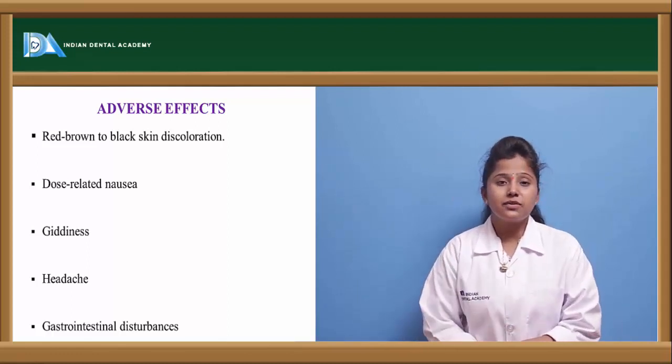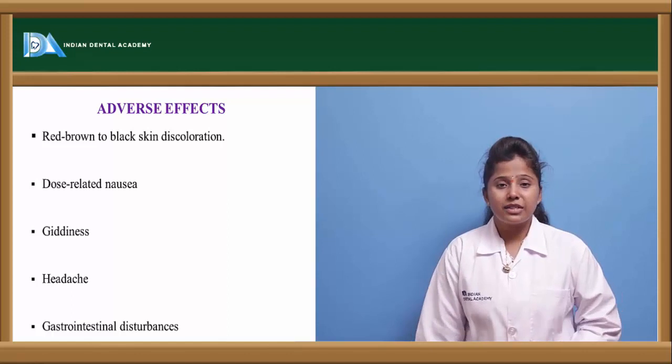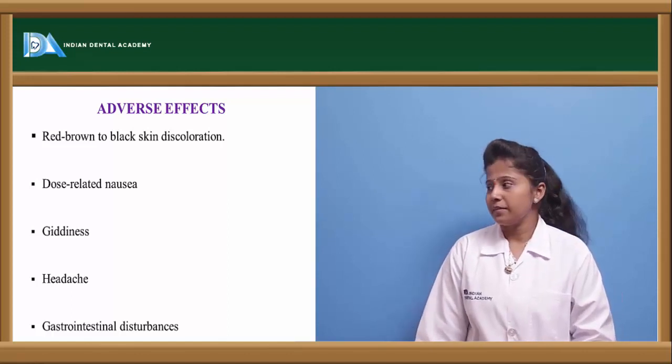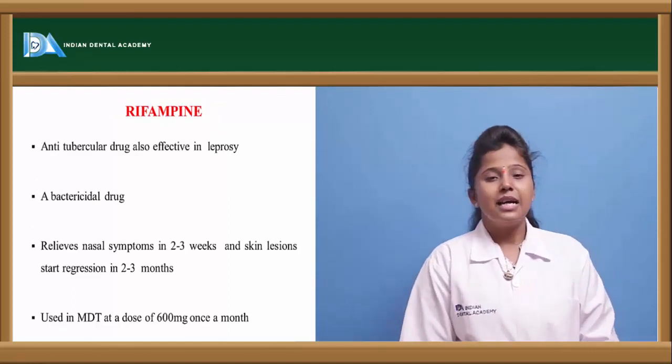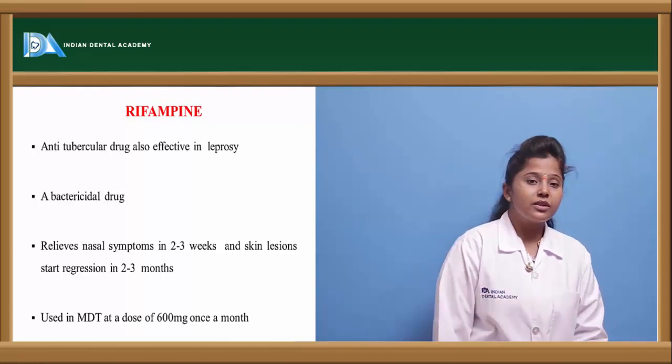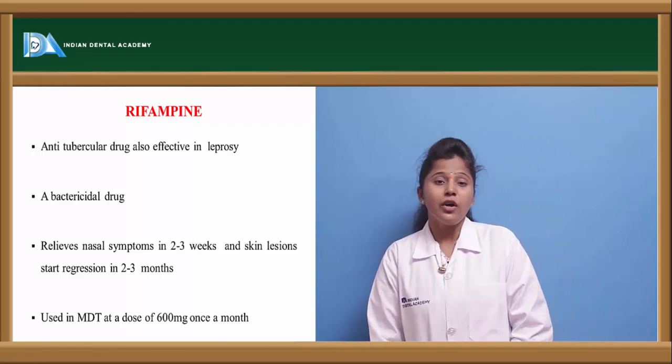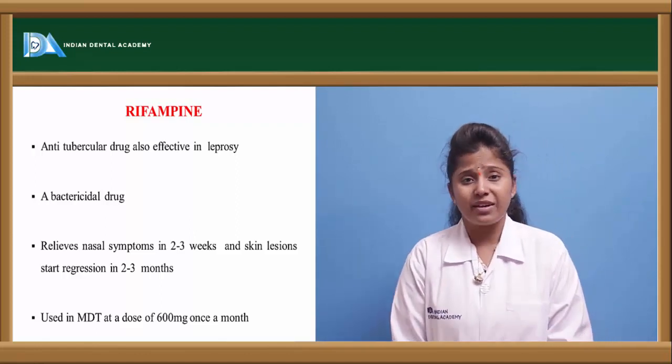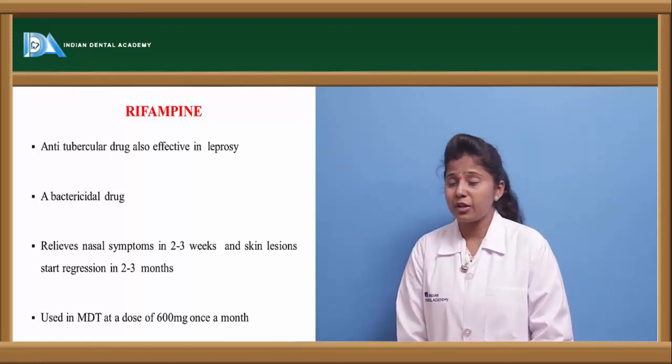Even the coloration of the skin may differ because of the side effect of this clofazimine. The other drug is rifampin. Rifampin is an anti-tuberculoid drug, so it is used as a first-line drug in the treatment of tuberculosis. So how is this rifampin used in the treatment of leprosy?